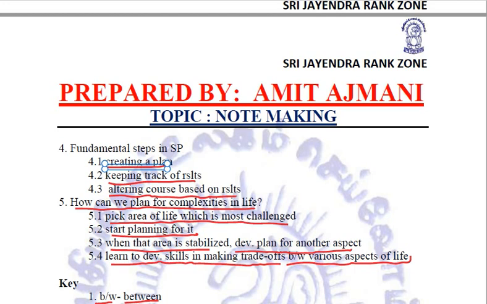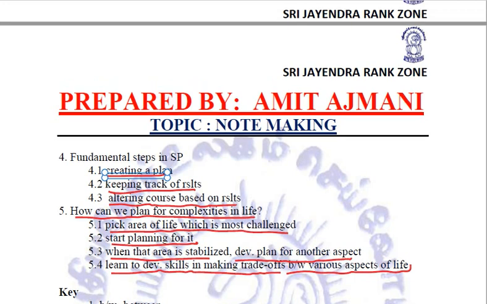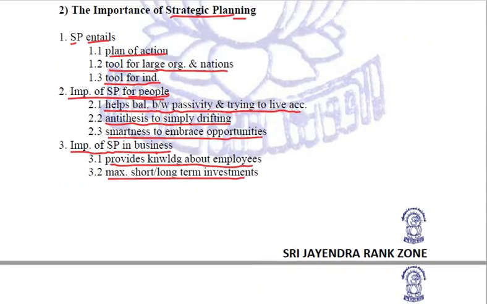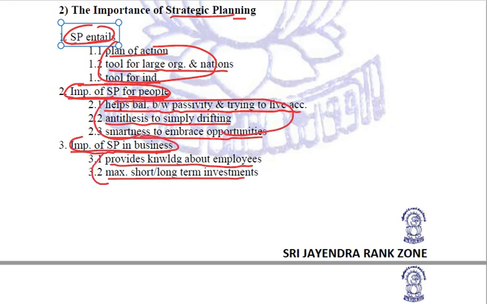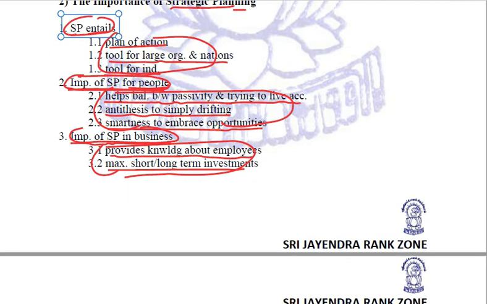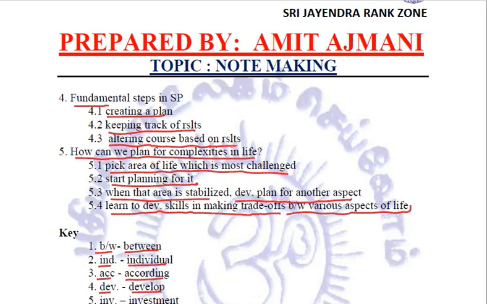So now, after reading the notes, once again get back to the notes, and with the help of the subheadings, please try to relate once again what detail is provided. Strategic planning entails all these things. The importance of strategic planning for people is this. The importance for business is this. Next, what are the fundamental steps in strategic planning? These are the fundamental steps. And how can we plan for the complexities in life?